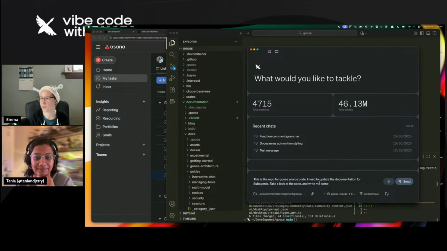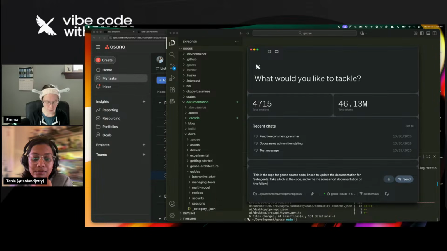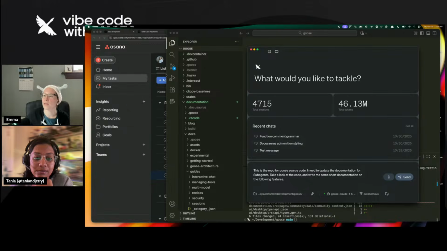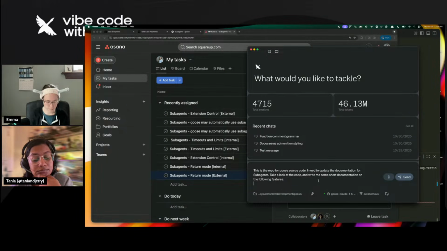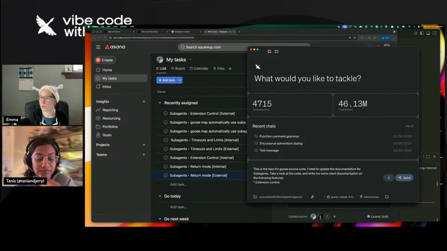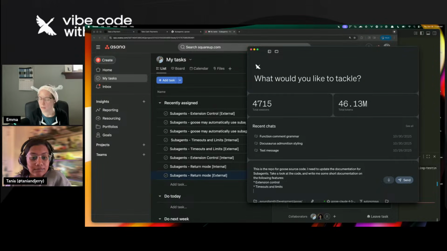Okay, so I'm telling Goose this is the repo for the Goose source code. I need to update the documentation for subagents. Write me some short documentation following features. And then what did I say? Extension control and limits and return mode.